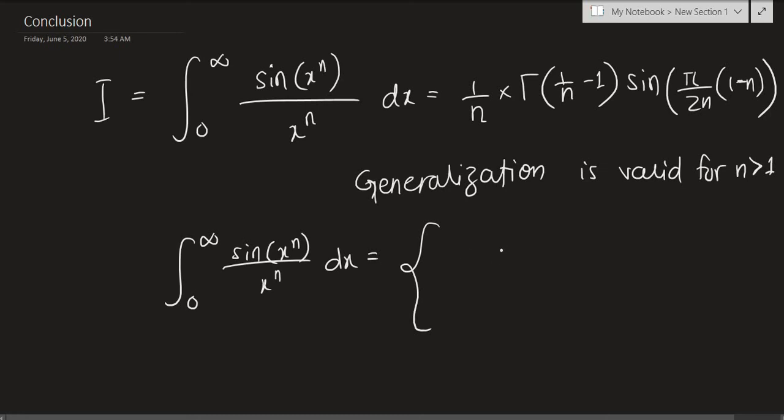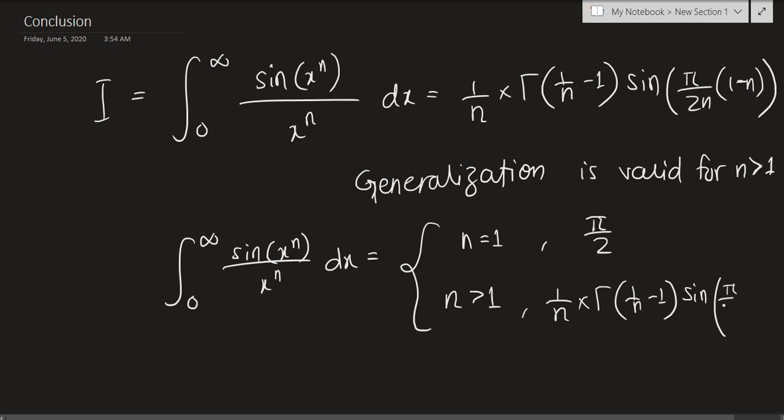So you can write this in a sort of piecewise function manner. When n equals 1, you have pi over 2, but for when n is greater than 1, you have this 1 over n times gamma of 1 over n minus 1 times sine of pi over 2n times 1 minus n. So you can have this piecewise generalization if you want to include the n equals 1 case. But for pretty much everything else, it's pretty much satisfied.